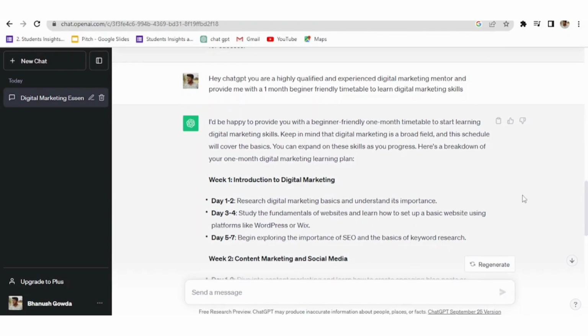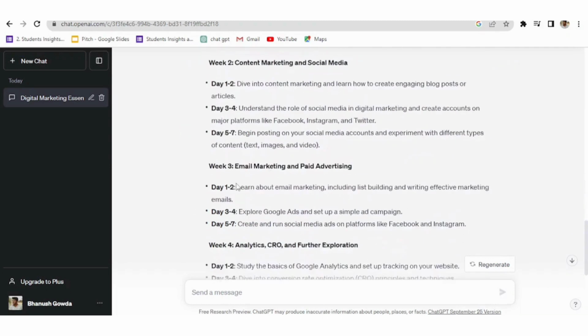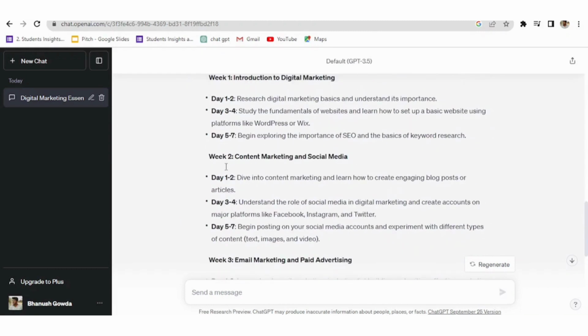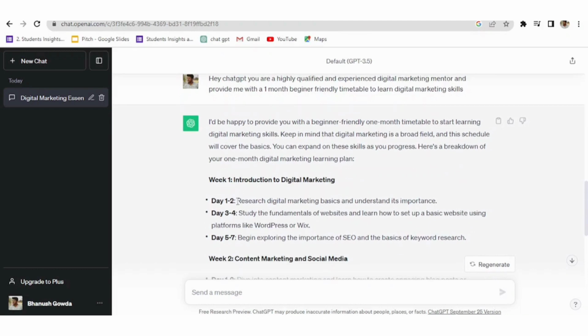And here we go. Our mentor ChatGPT has successfully given us a 1 month plan on how we have to prepare for digital marketing skills as a beginner, right? In the first week we have a task of completing research, and we have to learn fundamentals. We also have to know something like WordPress and Wix to build a digital marketing site. Yeah, this is how it goes on. And now let's say we have to learn a particular concept of day one.